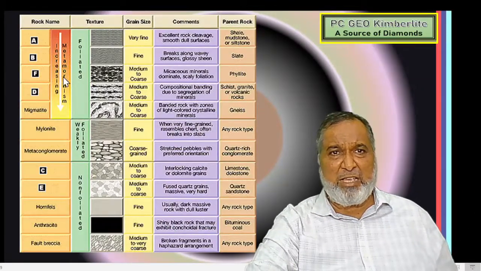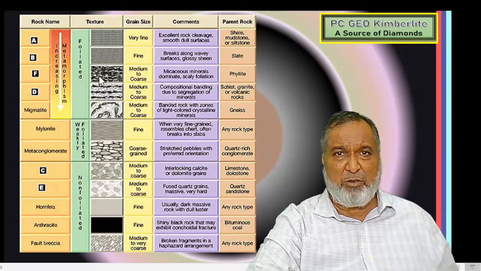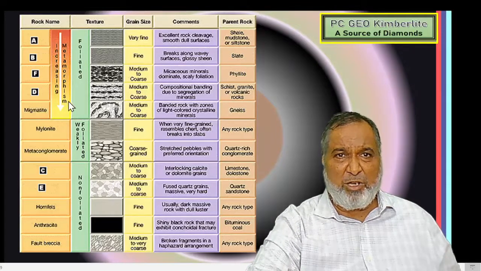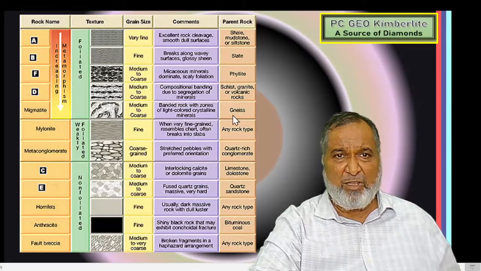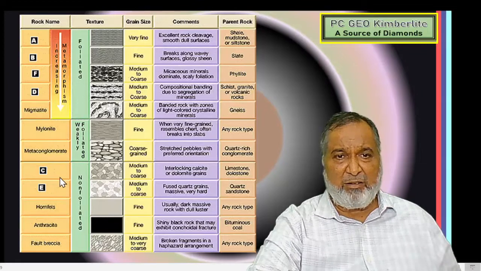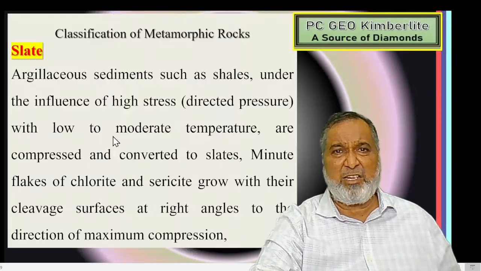This is also a class A, B, C, D. That is the igneous rocks, which are very fine, medium to coarse grained. Then the parent rock is mud shale, mudstone, siltstone, that is going to form the foliated metamorphic rocks: slate, phyllite, schist, granite rocks, gneiss. Then we have migmatite, mylonite, microconglomerate, then hornfels, and the fault variation. So these are the varieties which have been given.